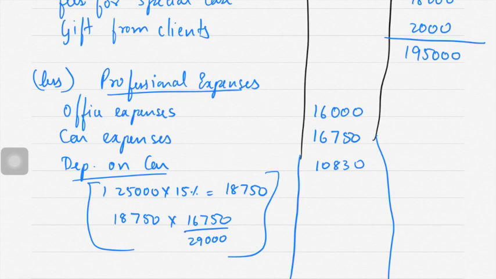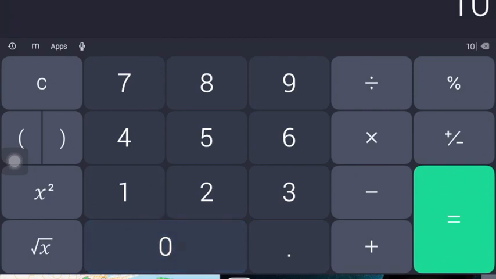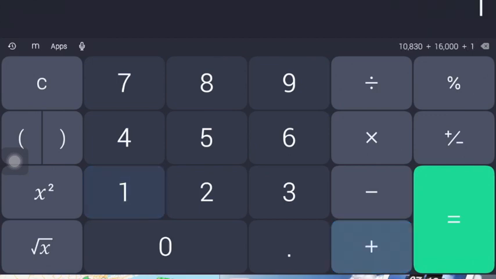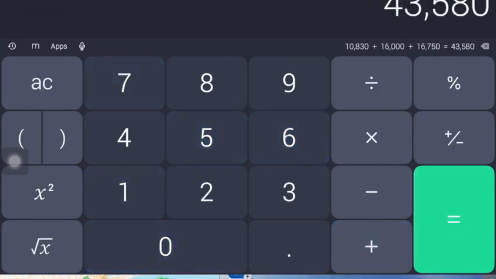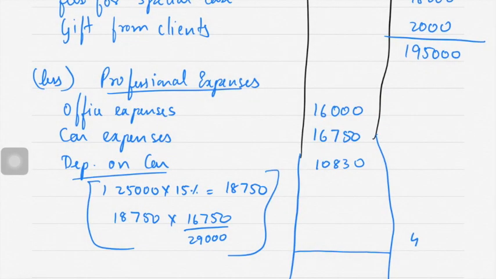Correct? When you total all the expenses, how much does it come to? 16,000 plus 16,750 plus 10,830 is 43,580.